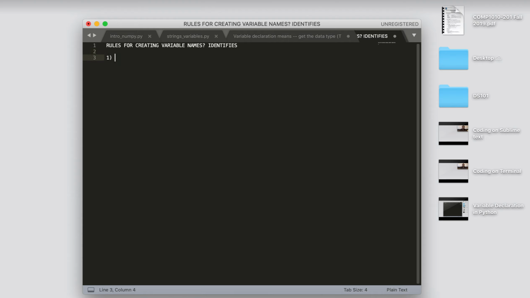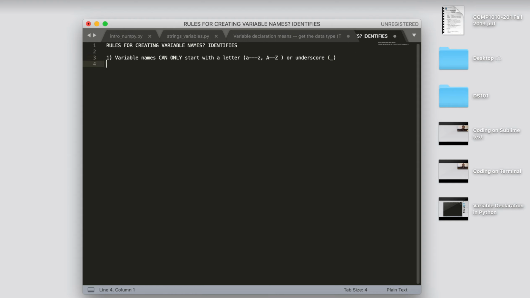Rule number 1 is this: variable names can only start with a letter, either lowercase a to z, or uppercase A to Z, or an underscore. So rule number 1 is that variable names can only start with a letter a to z, capital A to Z, or underscore. Can only start with that.